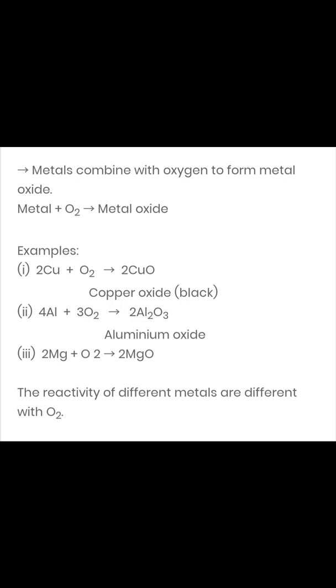When metal reacts with oxygen, then what happens? See children, any metal reacting with oxygen which is present in air gives rise to metal oxide. Here a few examples are given, like if we talk about the metal copper, it reacts with oxygen to form copper oxide, which is black in color. Similarly, aluminium reacts with oxygen to form aluminium oxide, that is Al2O3. Magnesium reacts with oxygen to form magnesium oxide. But here you have to understand one thing, that the reactivity of different metals with oxygen is different.